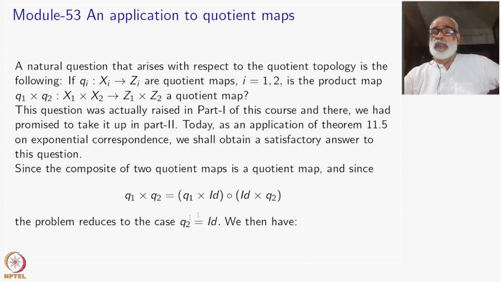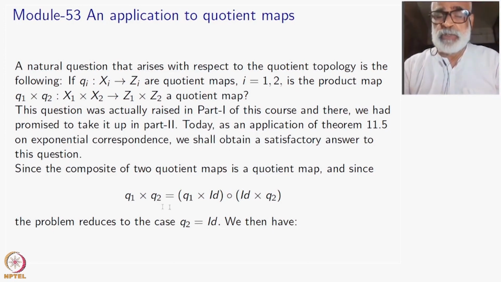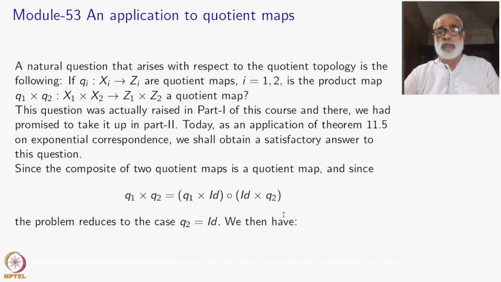Therefore, the question reduces to the special case when out of Q1 and Q2 you assume one of them is an identity map. By symmetry, whichever one you assume, it is the same thing: Q1 cross identity or identity cross Q2. If you show it for all Q2, it will also imply it is true for all Q1.